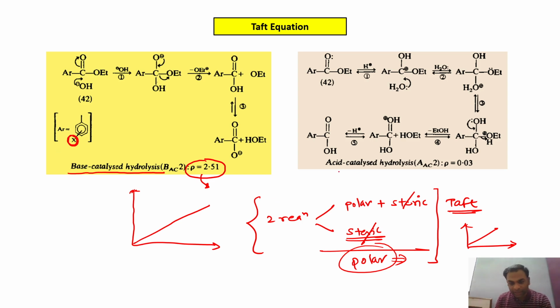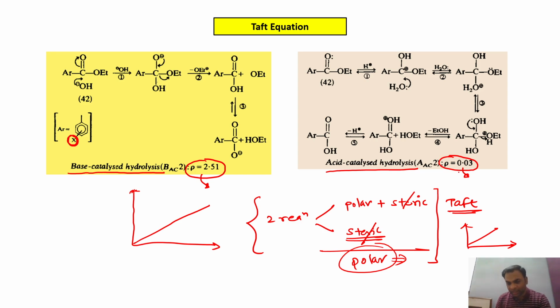Now the second reaction is acid catalyzed hydrolysis, which has a rho value of 0.03, which clearly indicates that very little or almost zero polar effect is causing the rate differences.